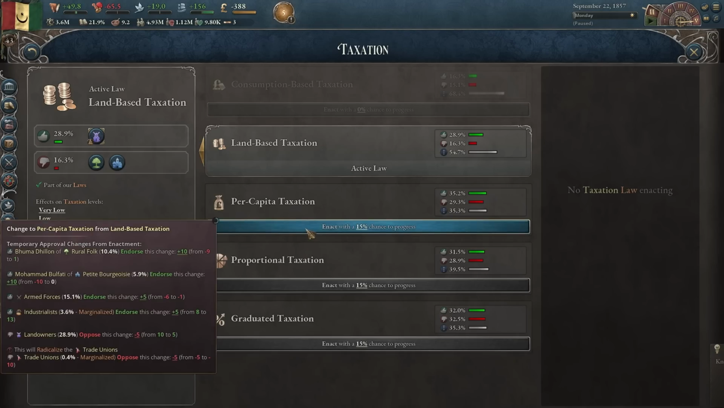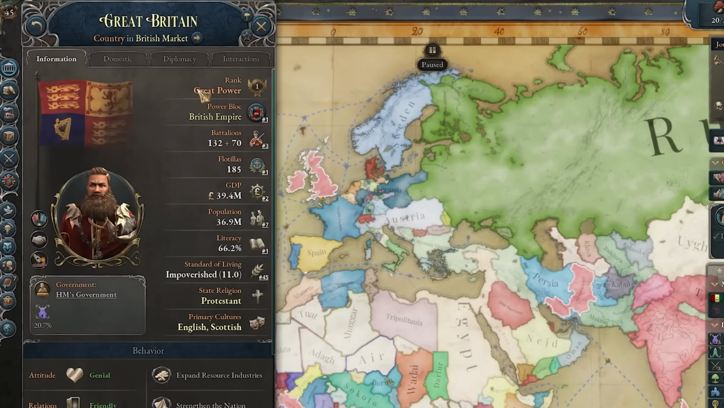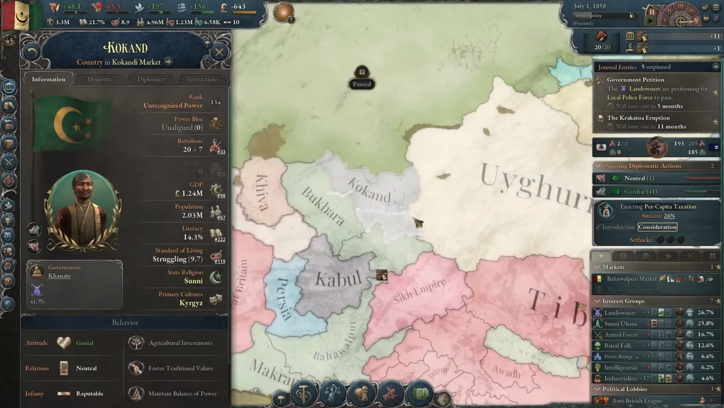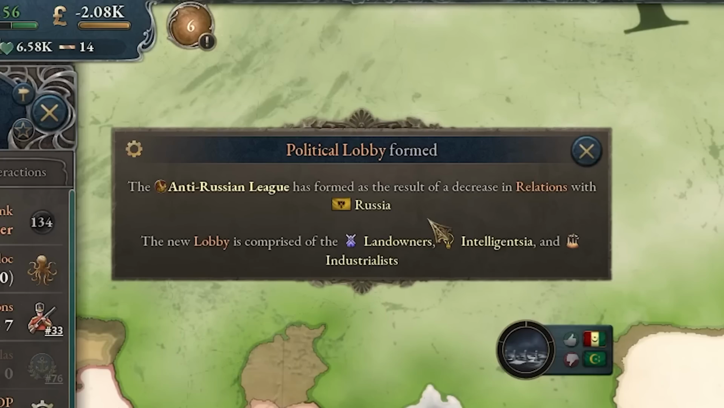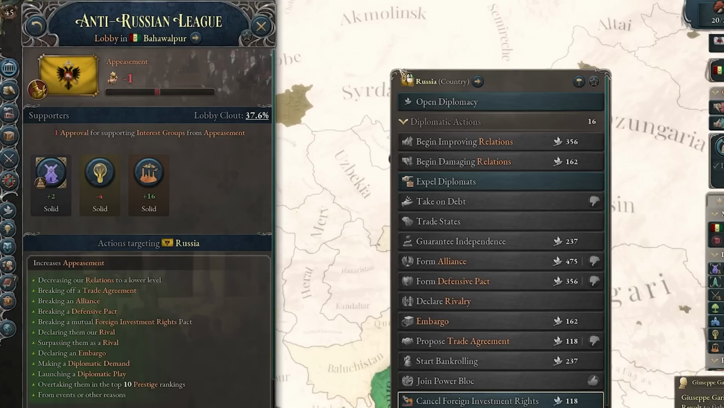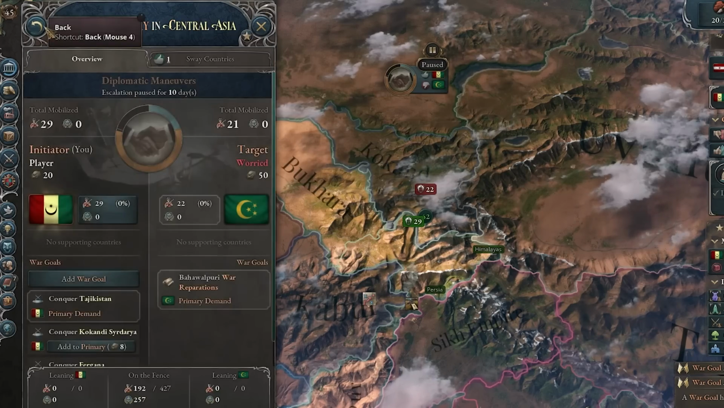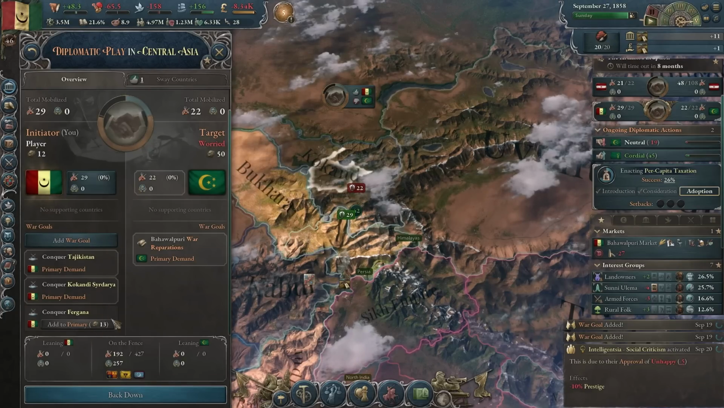Now I could try to go for per capita taxation. Now since we are just waiting for Britain to finish their wars, I might as well go ahead and conquer those guys over here. On an unrelated note, an anti-Russian league has just formed. Okay, that's pretty cool, except we have really good relations with Russia. Well, anyway, let's focus on this war. I don't really have enough maneuvers to take all their states right now in one war, so I guess I'm just gonna take 3 out of 4.